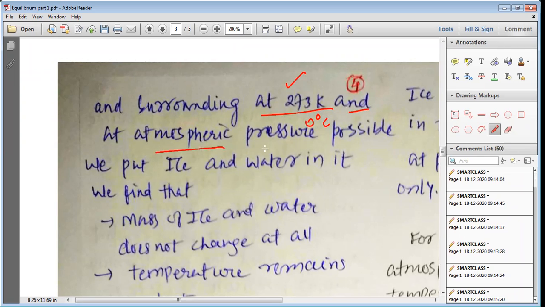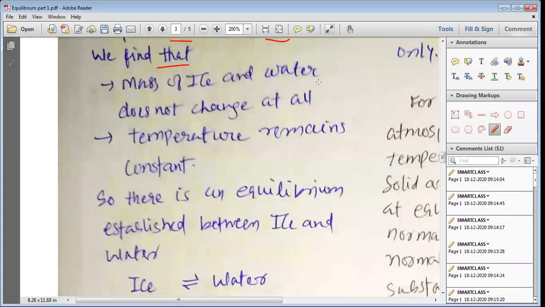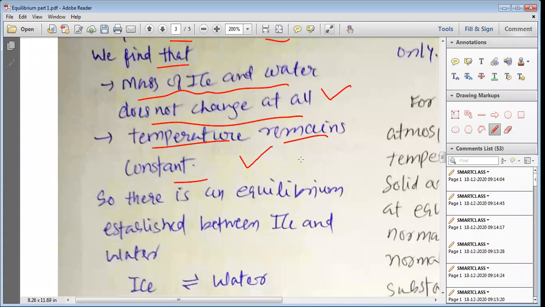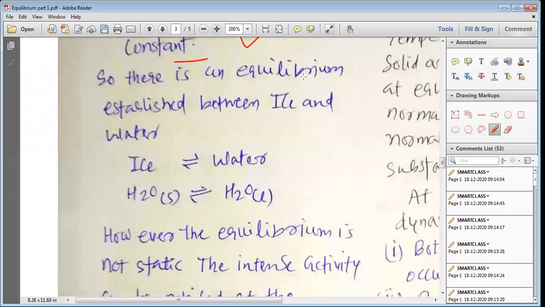And at 1 atmospheric pressure, which is possible, we put ice and water in a perfectly insulated thermos flask, and we find that the mass of ice and water does not change at all, because it is an insulated thermos flask. The temperature remains constant in an isolated system.